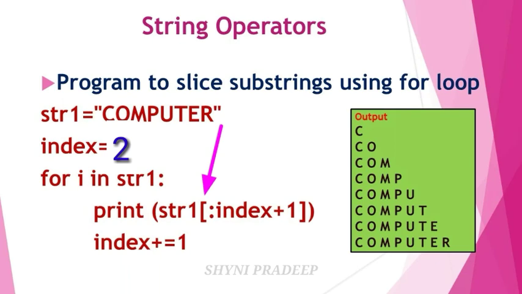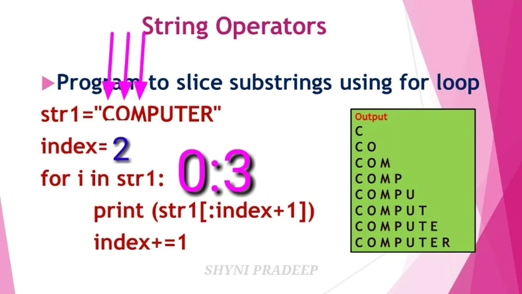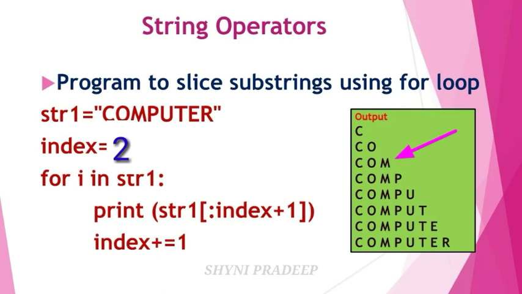Index plus 1 means the index position is now 2, and 2 plus 1 is 3. So you have to specify 0 to 3, but you have to take 0 to 2 values. So index positions 0, 1, 2 are COM. It will be printed on the output screen.